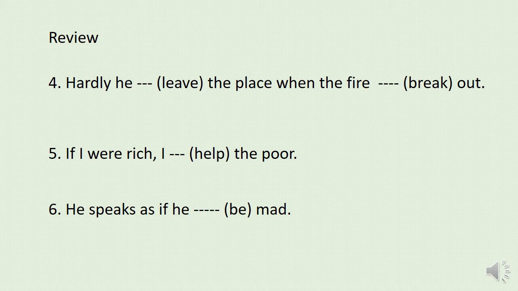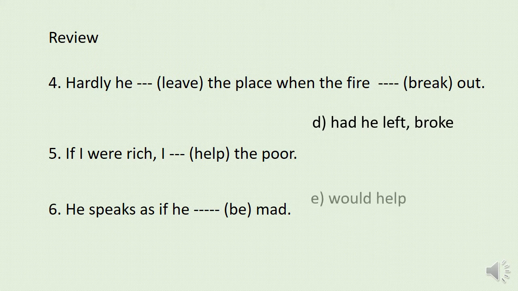So the answer is had he left and broke. Exercise number 5. If I were rich, I ___ help the poor. And what is the answer? Yes, we have to add would before the verb help. So the answer is would help.